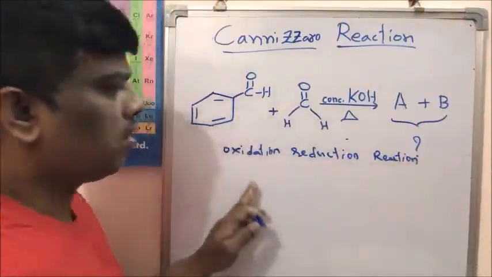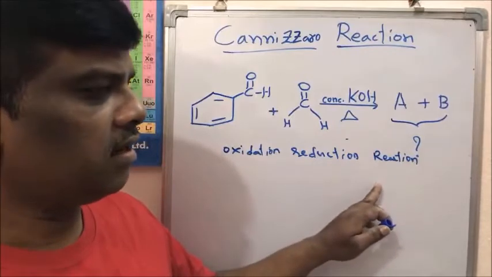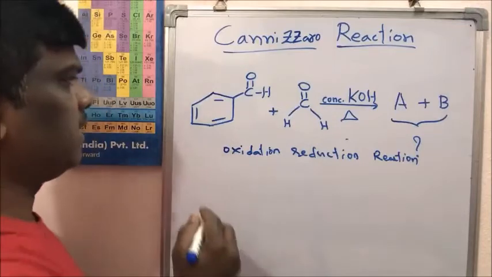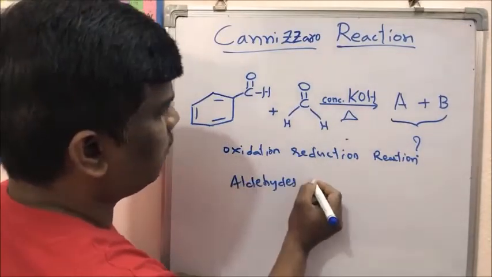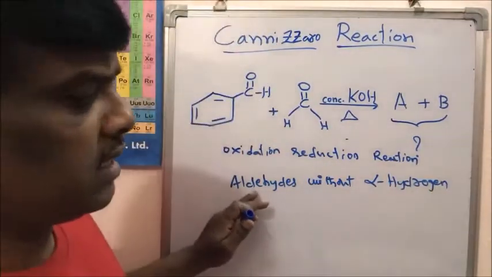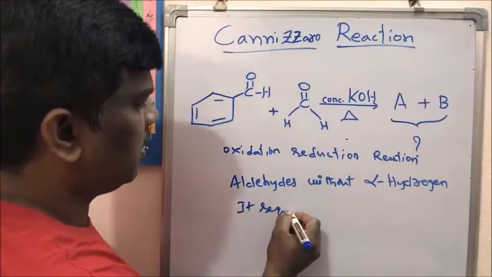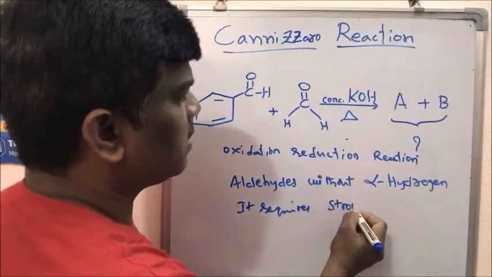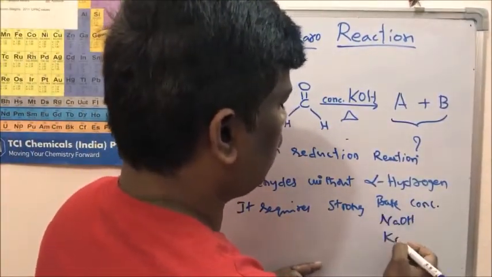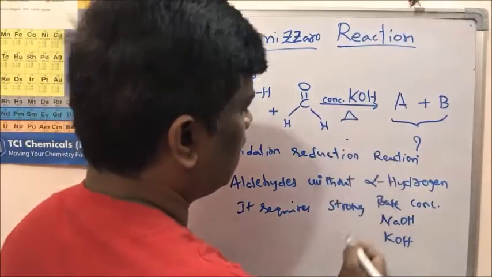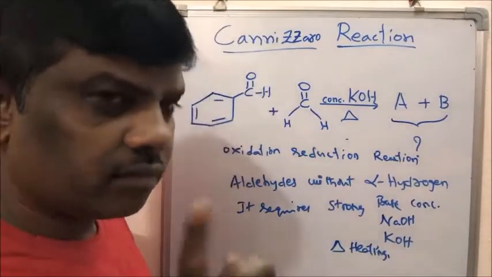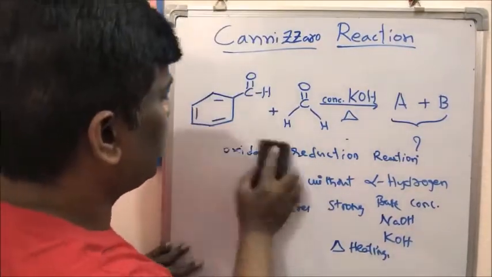Cannizzaro reaction is an oxidation and reduction reaction. So what compounds do undergo this reaction? Let us see. Aldehydes without alpha hydrogen do undergo this reaction. It requires a strong base, that is concentrated NaOH or KOH, and it takes place under heating reaction conditions. Heating is required. So what are the aldehydes containing no alpha hydrogen?